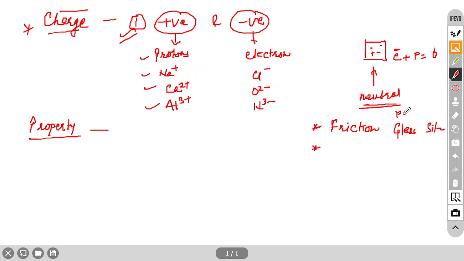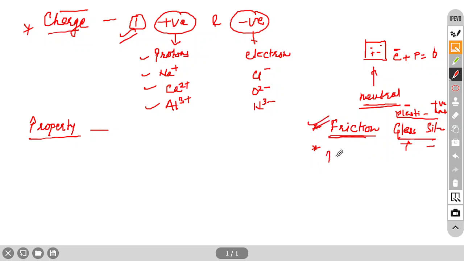First, plastic and fur, or anything you can take, hair. So these are examples. Here it will become positive, this will become negatively charged. So this will become negative, this will become positive charge. Like this, through friction we can develop charge.